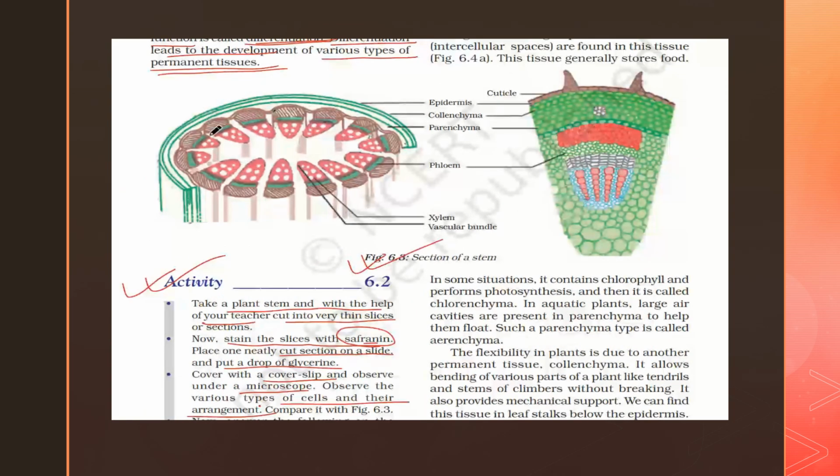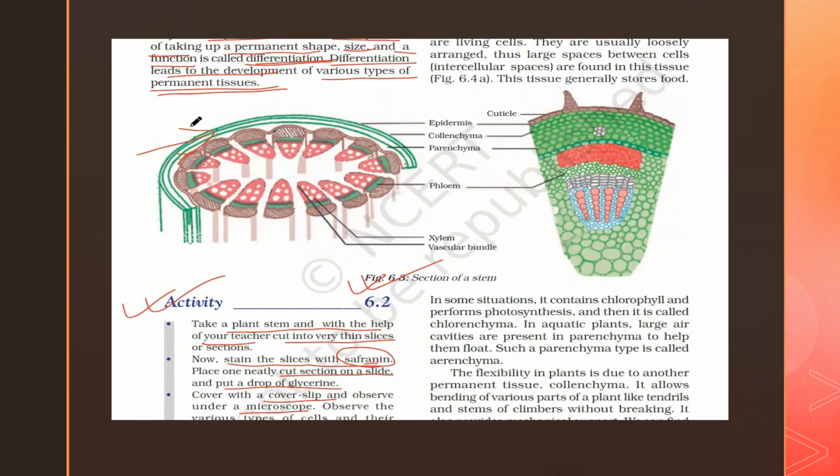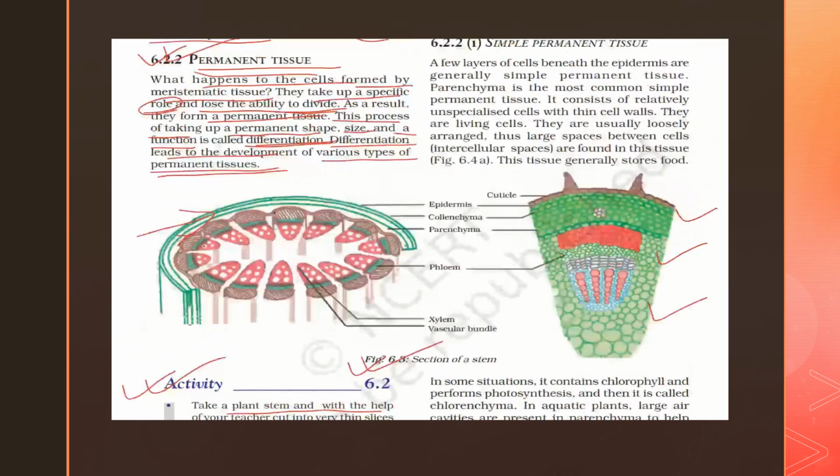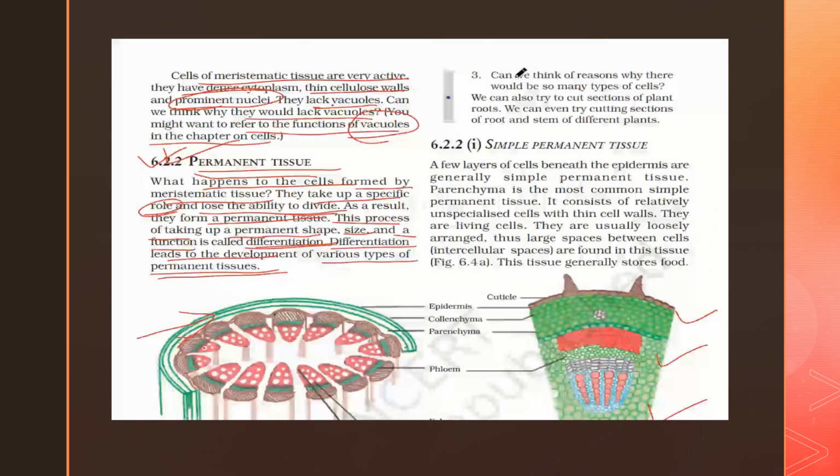Are the cells all similar in structure? No. How do they look, what are the different layers? Can you think of reasons why there would be so many types of cells? There is a wide variety of cells in that stem cutting you have placed under the microscope. We can also try cutting sections of roots, and even sections of root and stem in different plants.